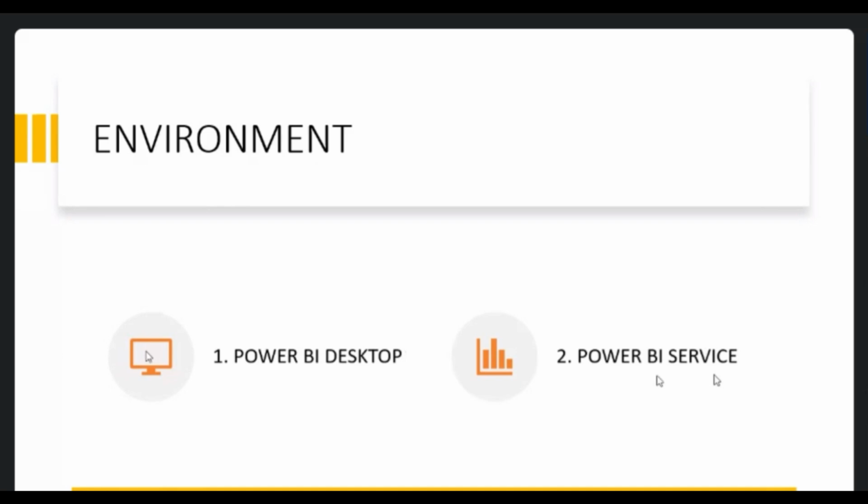What is the 1% exception is that we do develop reports in Power BI service. We can develop reports directly in Power BI service without the help of Power BI desktop also. But that is rare of the rarest cases. Why rare of the rarest cases? That I will explain you when I teach you Power BI service. So this is about the environment setup, that is Power BI desktop and Power BI service.